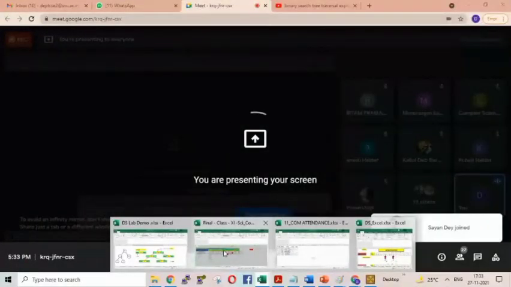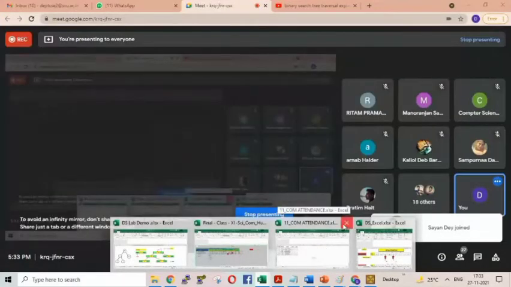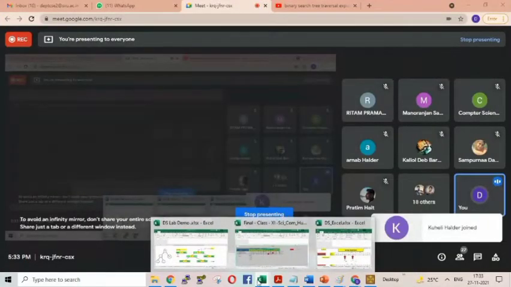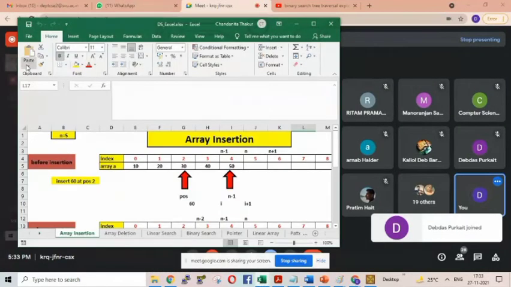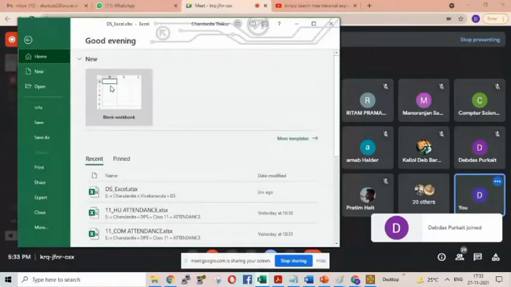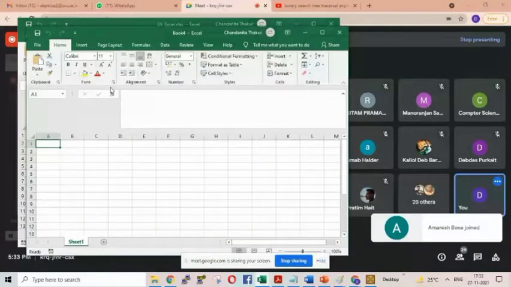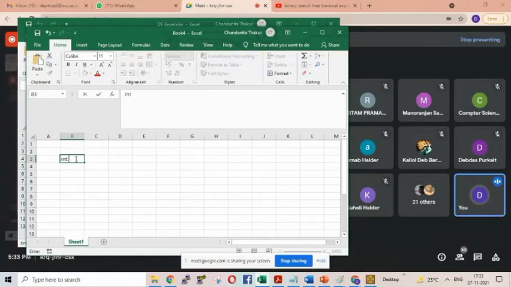Let me show you. Suppose integer I. Can you all see the screen? Yes, ma'am. Suppose when we are writing int I, what structure am I using? Any data structure? Yes, I am using data structure.